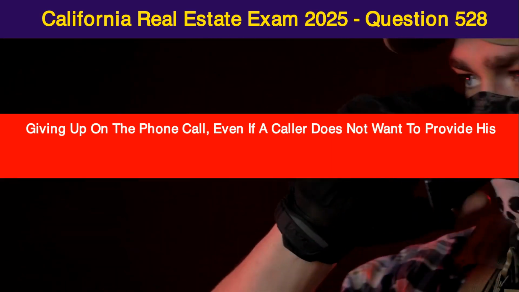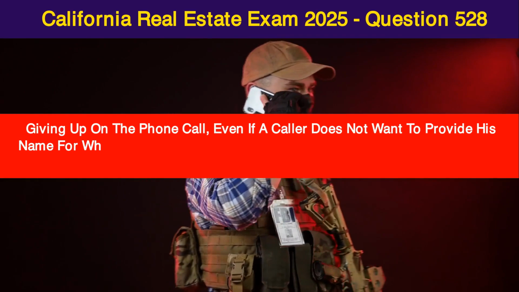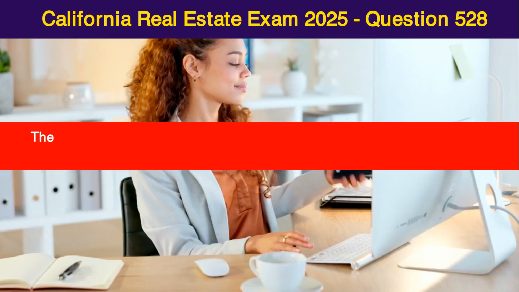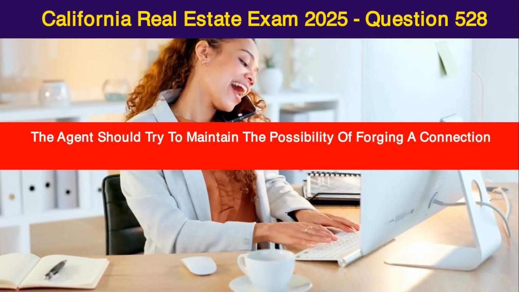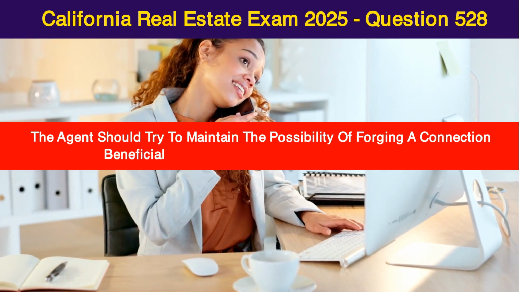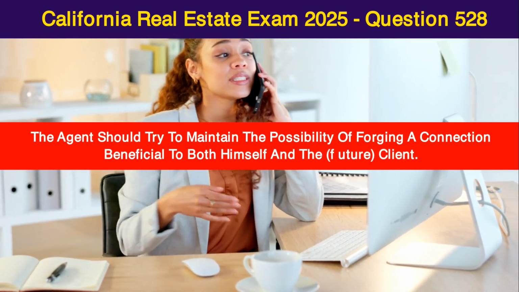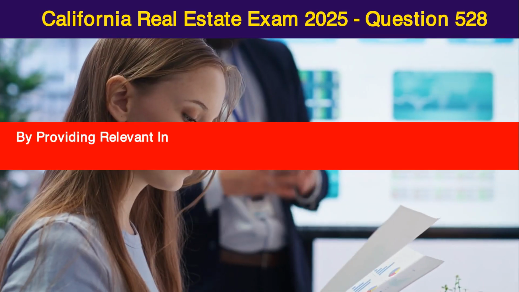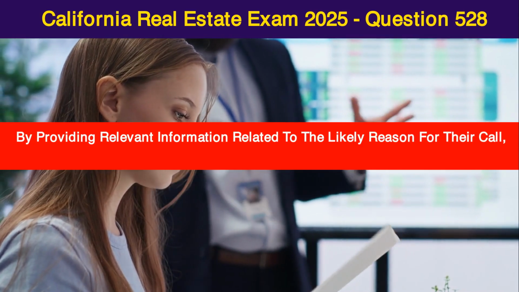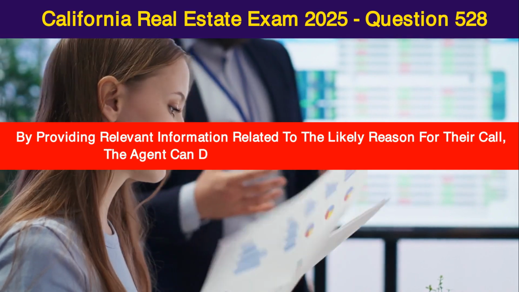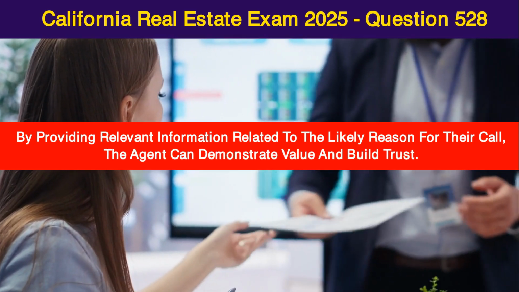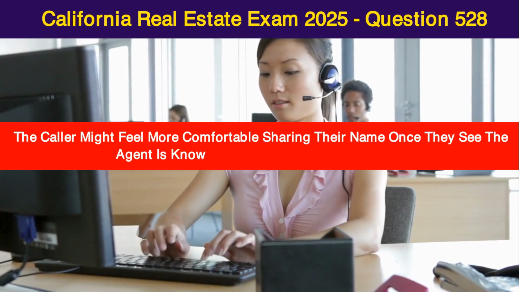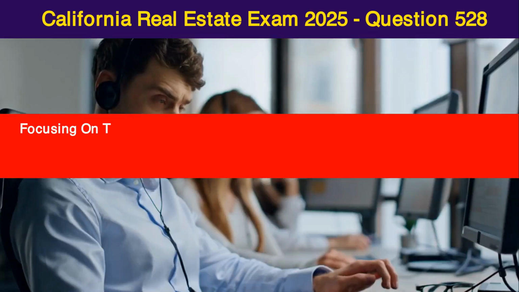Giving up on the phone call, even if a caller does not want to provide his name for whatever reason, should run counter to the agent's training and instincts. The agent should try to maintain the possibility of forging a connection beneficial to both himself and the future client. The goal of handling an inquiry is to be helpful. By providing relevant information related to the likely reason for their call, the agent can demonstrate value and build trust. The caller might feel more comfortable sharing their name once they see the agent is knowledgeable and can assist them.